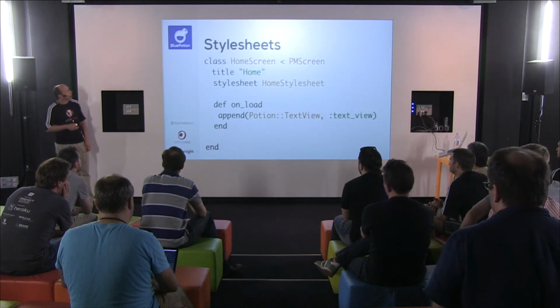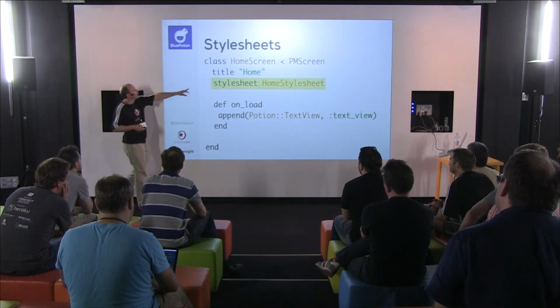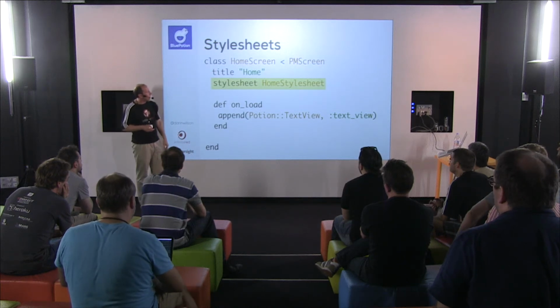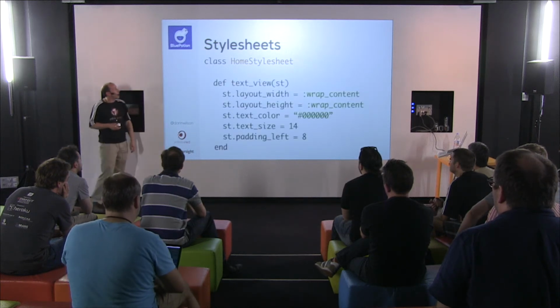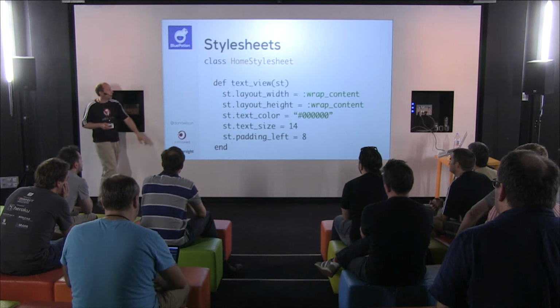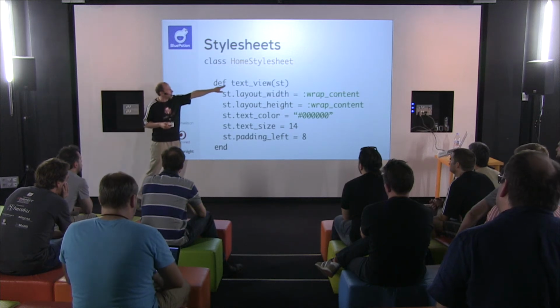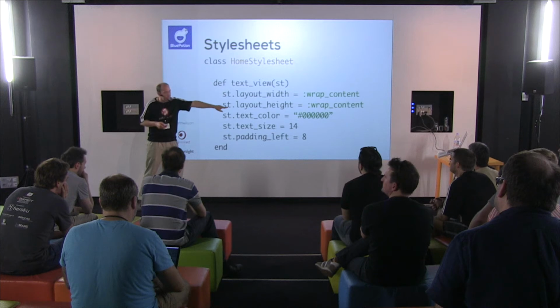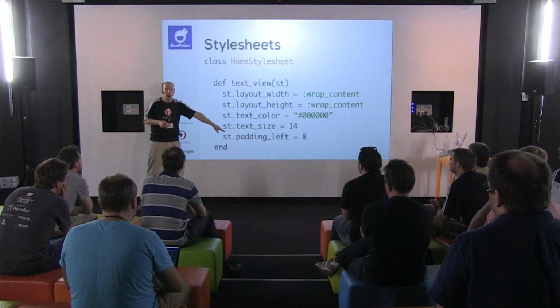So style sheets work exactly the same way. You specify your style sheet class right up there in your screen. And then you create a style sheet class and set up your methods that match the styles, and you set your styles. Now, you may be looking at this and saying, hey, this doesn't look like iOS. And the answer is no. These are straight up Android styles.